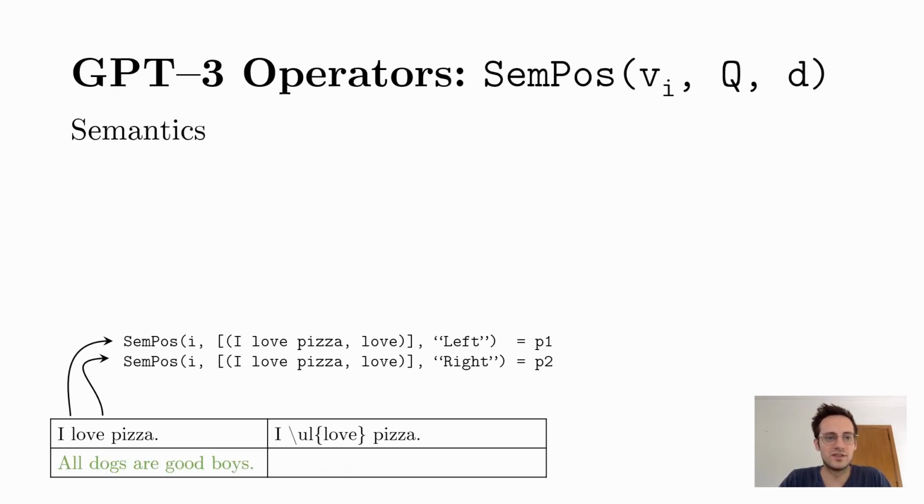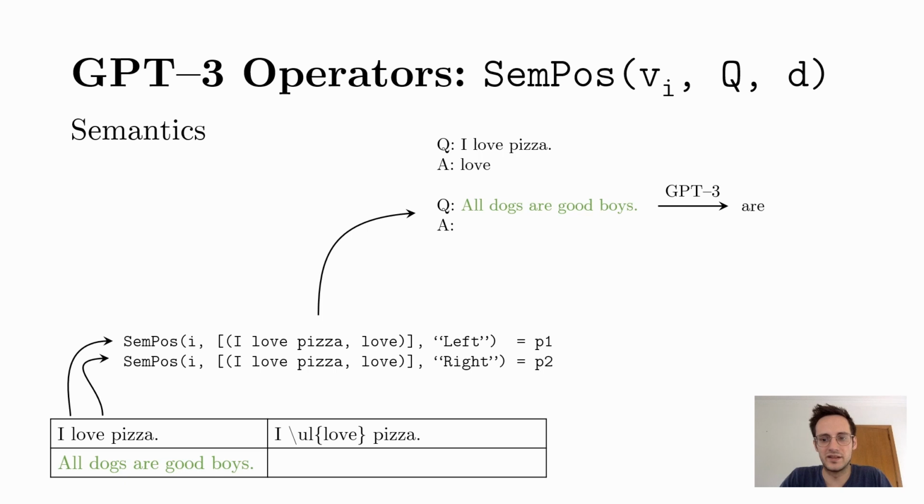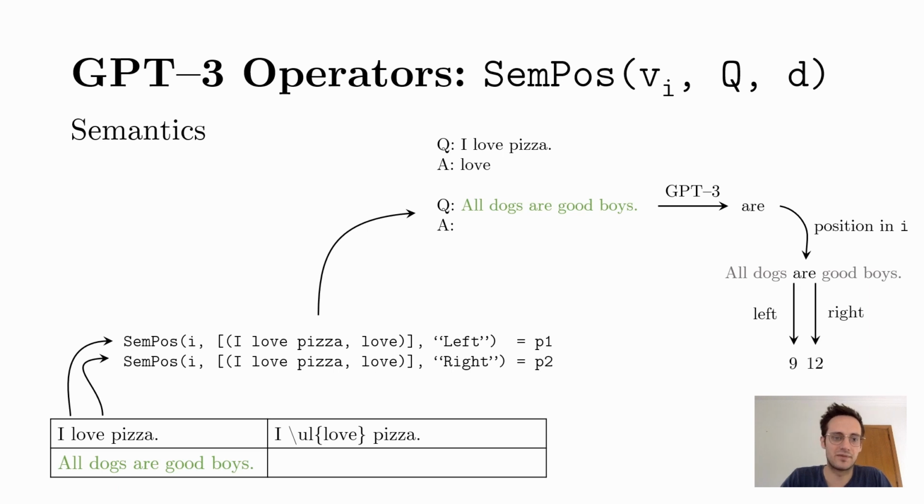So, how does this position operator work? Again, the query parameter and input are used to build a prompt for GPT-3. The prompt is executed and the response is recorded. It is converted to an integer by looking up its position in the input string and returning either its left or its right side, depending on the direction argument.